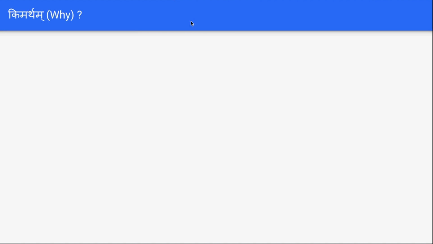The next topic is kimartham. As I said earlier, we will be seeing a couple of smaller words which are very essential for conversing in Sanskrit. One of them is kimartham. Kimartham means why.